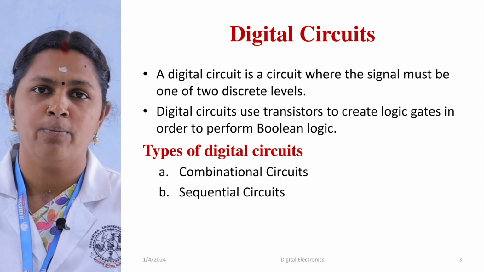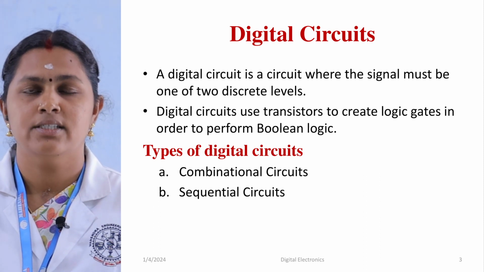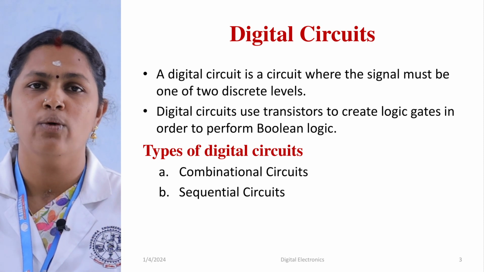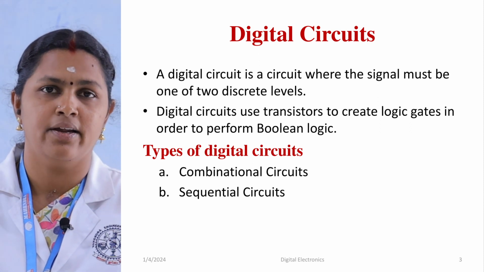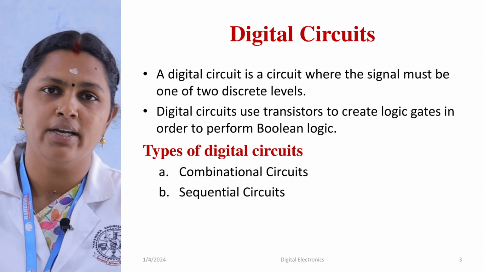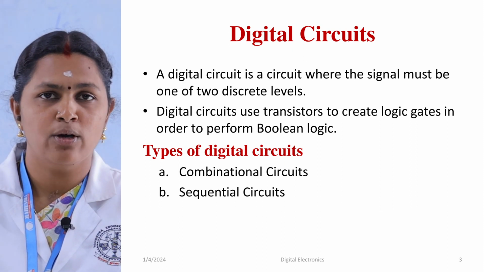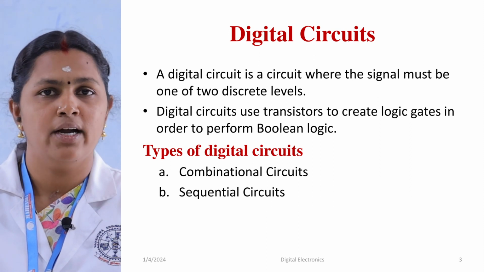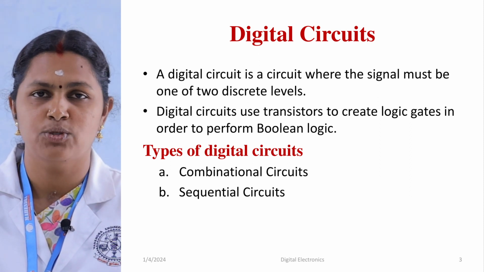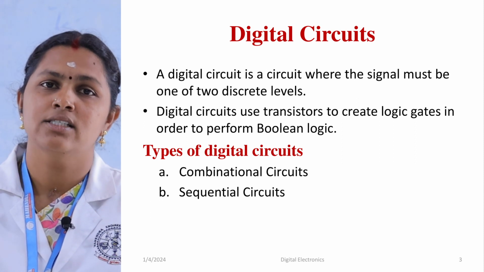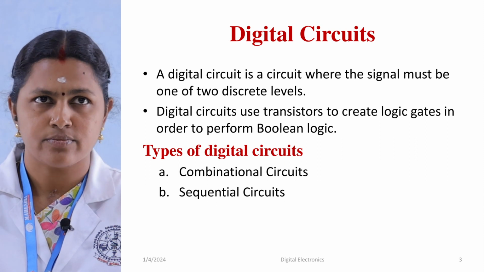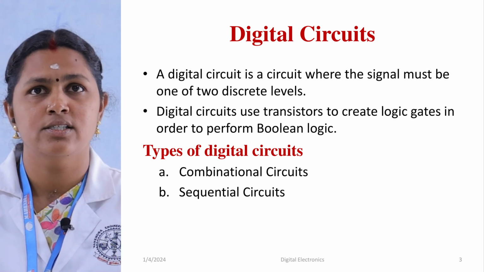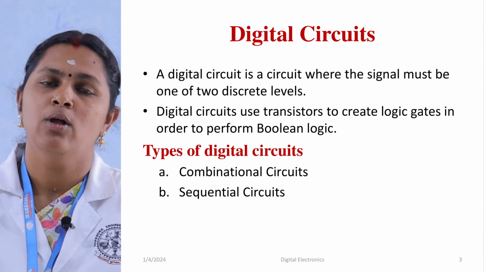Now we are entering into our topic, digital circuits. A digital circuit is a circuit where the signal must be one of two discrete signals. In the last slide we talked about analog signals, which are continuous in nature. In contrast, the digital signal is discrete in nature, which means the signal may be either 0 or 1. So it is not a continuous signal. The digital circuit makes use of discrete signals, and it uses transistors to create logic gates in order to perform Boolean logic.